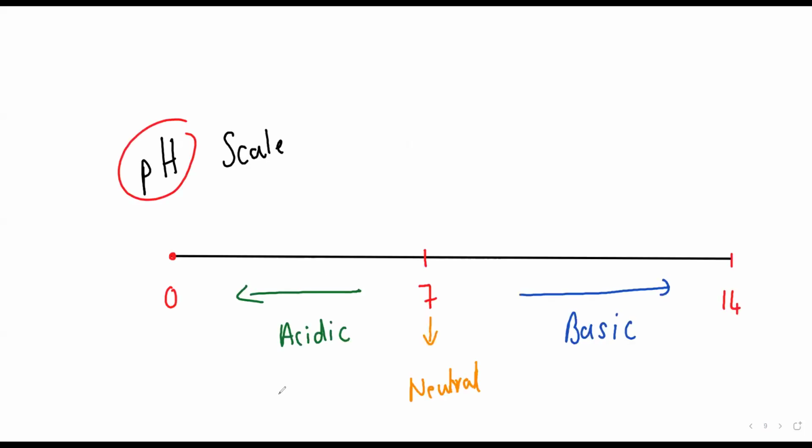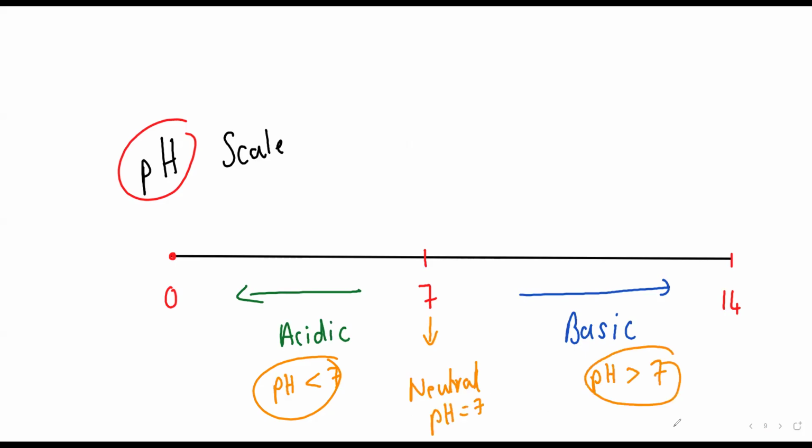Now, in the exam, the first question I'm going to give you. Now you have to remember a few things, beta. If the solution is acidic, my pH will be less than 7. For acidic, what do we write? pH is less than 7. For basic, what do we write? pH is greater than 7. And for neutral, pH is exactly 7.